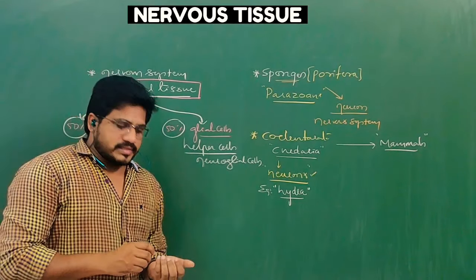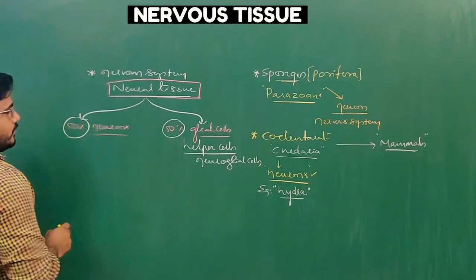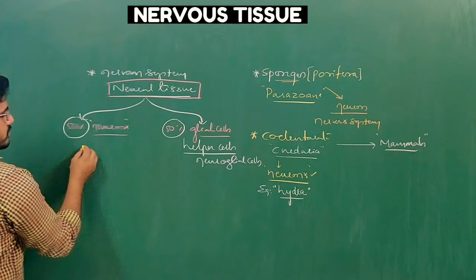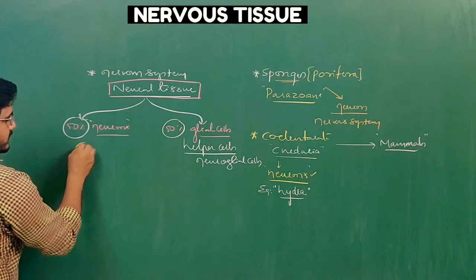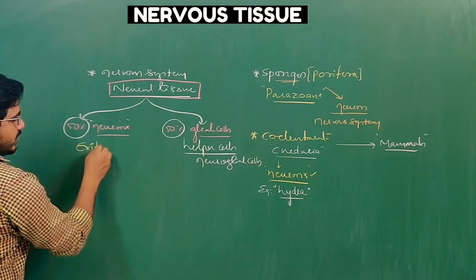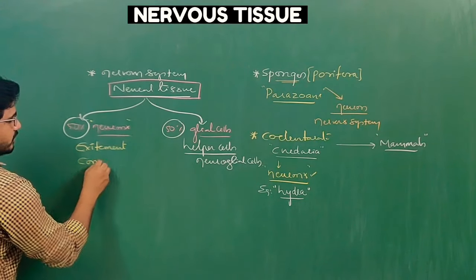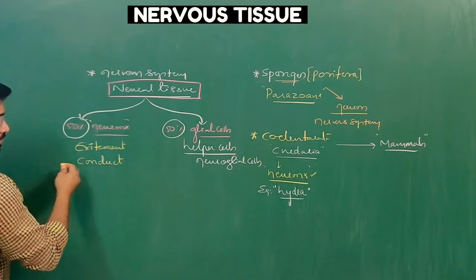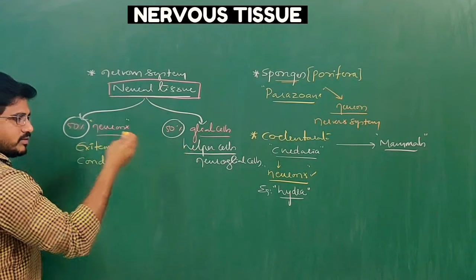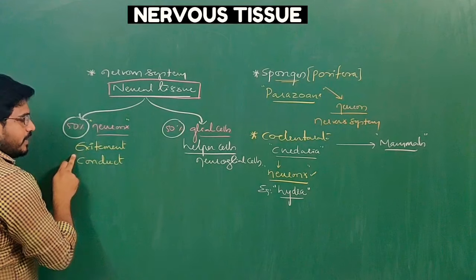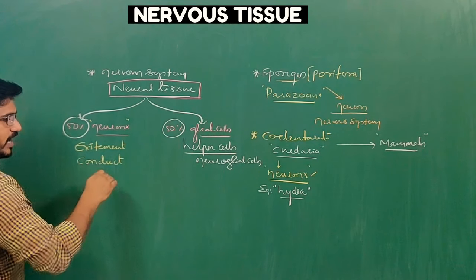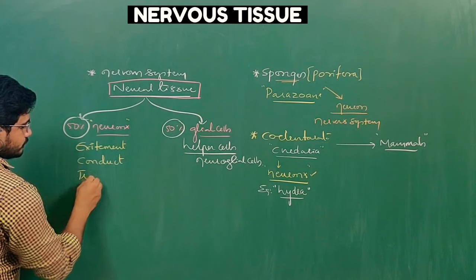What is the role of glial cells? Here we will observe. Generally, neurons have three important properties. They are excitability, meaning they always get excited, and conductivity. Along the axon, the impulse is conducted after excitement. After conduction they have to transmit.